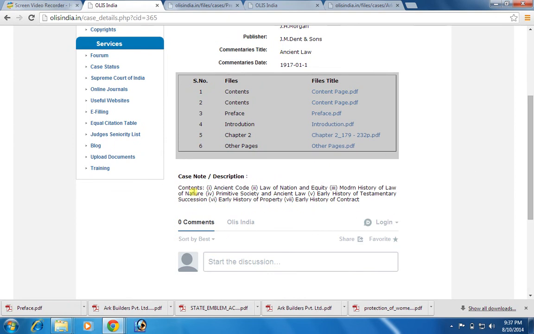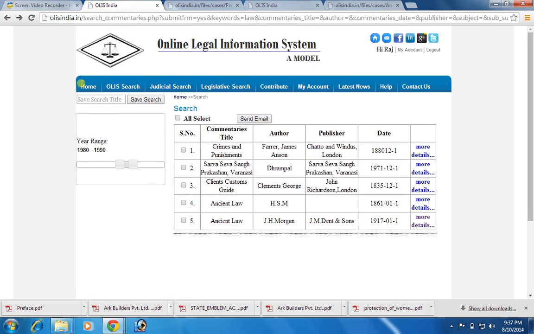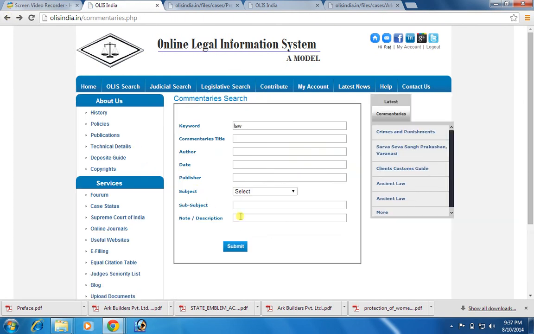The contents of the commentary can also be searched. You have seen in the search window, this is a note and description. It empowers the user to search the contents of the commentary.